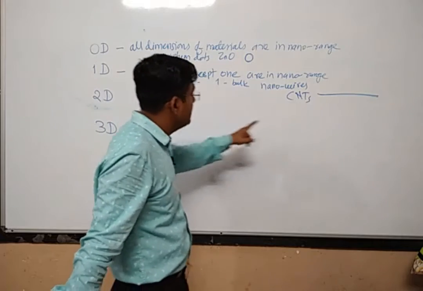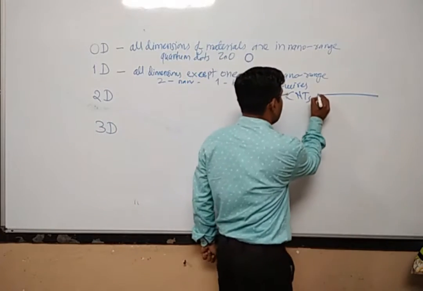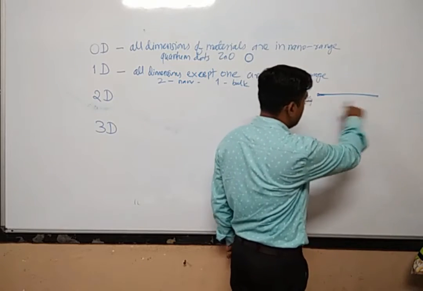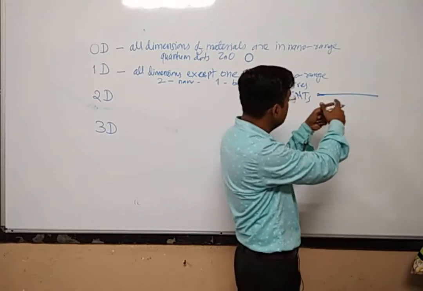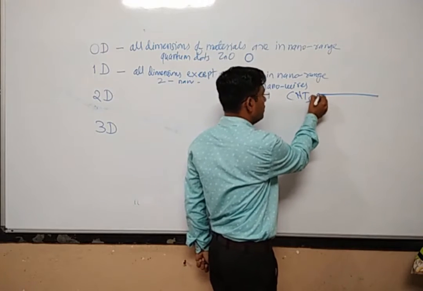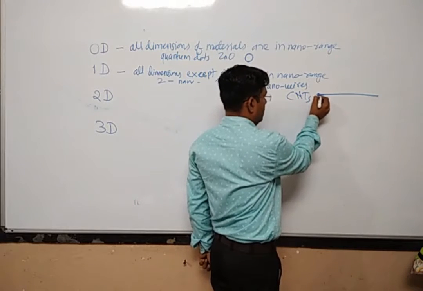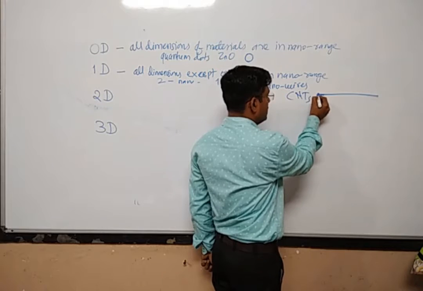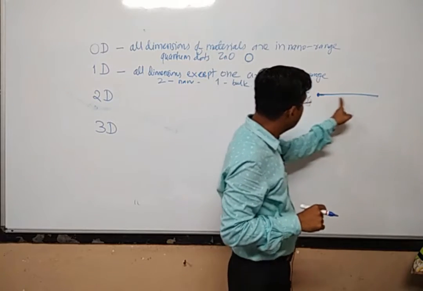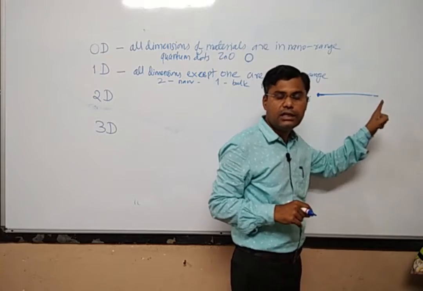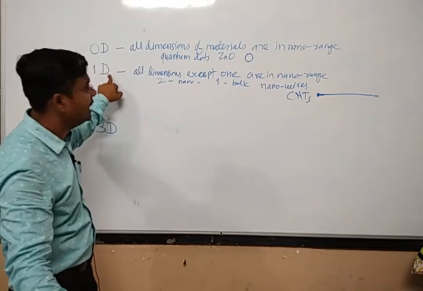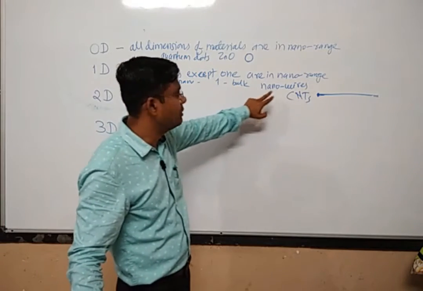And whenever I say that there is a wire, what does it mean? It will have a circular cross section and some length. So you see that the length is a bulk length. It is not in the nano range. So one of the dimensions is not in the nano range. But if you see the cross section of the wire, it has thickness along this side and thickness along the perpendicular side. So 2 sides will be in the nano range, and the one side, that is the length of that particular material, will not be in the nano range. Such a material will be called a 1-dimensional material, and the famous example is carbon nanotubes.